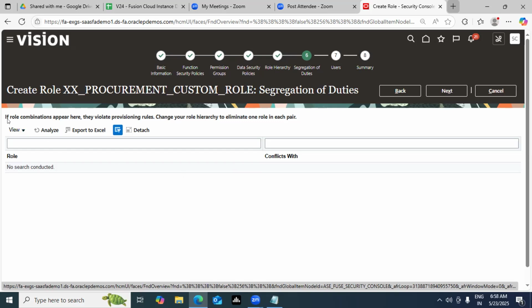See the wording also. If role combinations appear here, they are violating the provisioning rules. Change your role hierarchy. If by chance there's anything incorrect which you have added in your functional security policy, it will be flagged. Let's say I give a human capital management user access to payroll individually, Oracle will give the error in that perspective. These are all scenarios where Oracle checks whether this is correct or not. That's a very, very key point to notice, guys.